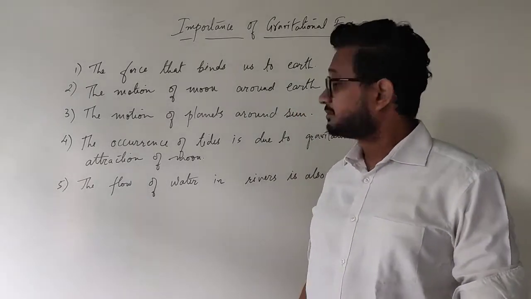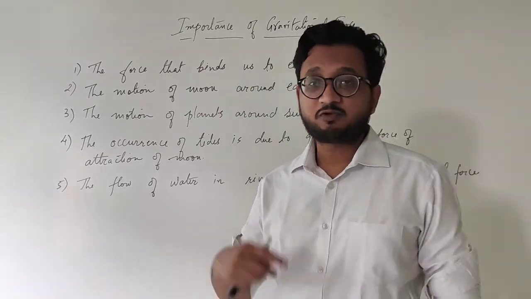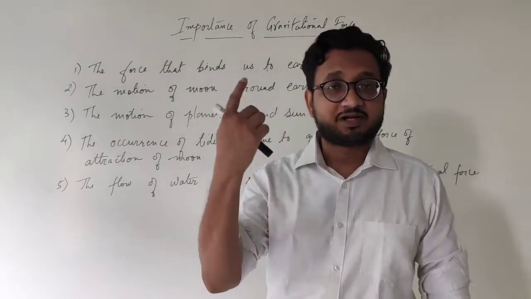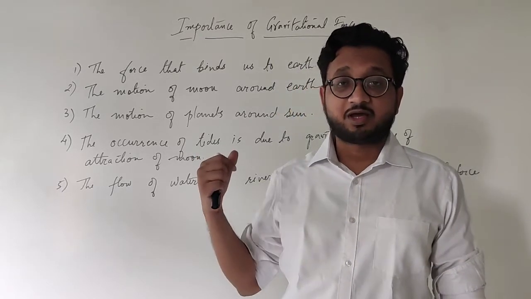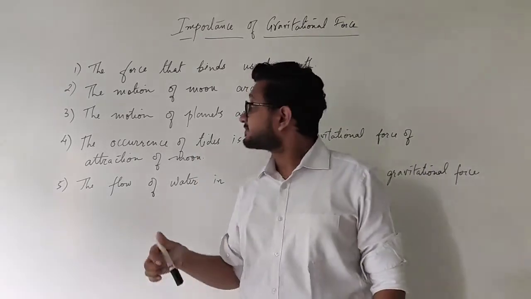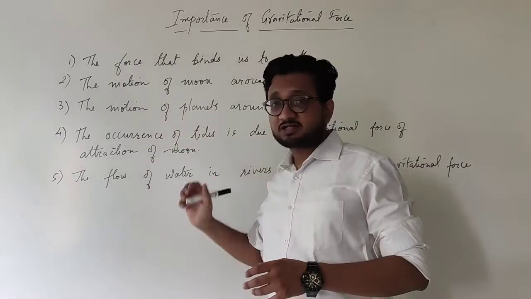The second one, the motion of moon around the earth. How does moon move around the earth in the circular form? It happens because of the gravitational force between the moon and the earth. Similarly, the motion of planets around the sun.